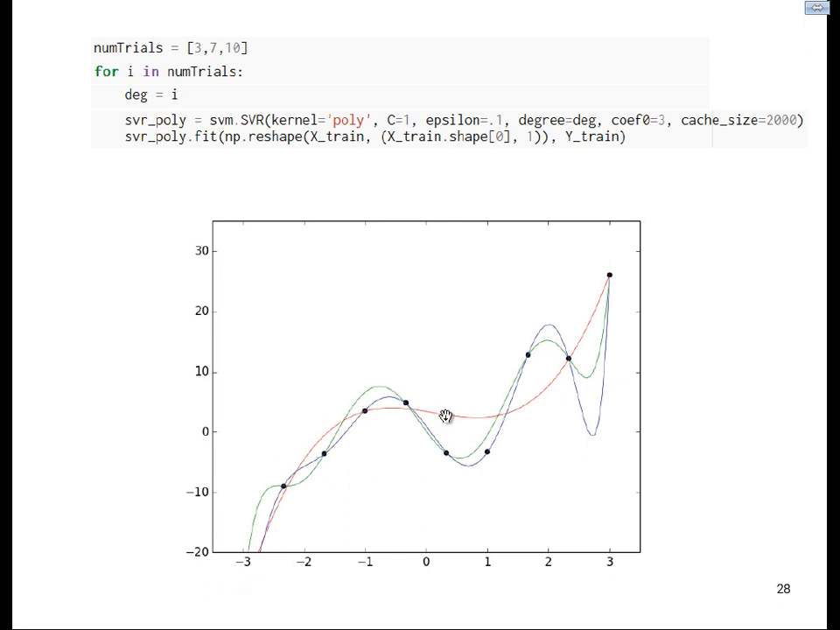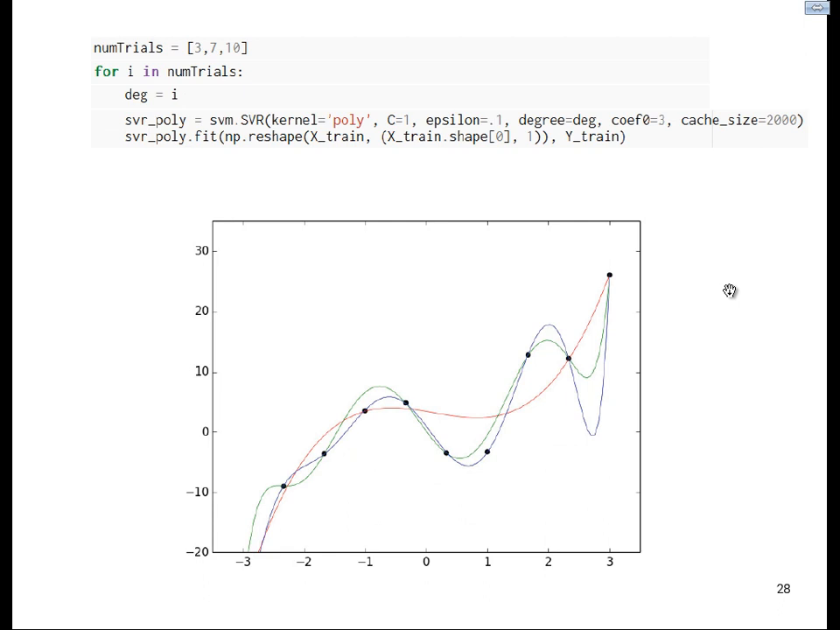Okay, so red is our cubic. And here you can see what I'm doing in Python is I'm running the same model, but instead of specifying the degree, I'm running through these 3 iterations. I'm doing a cubic model, a 7th degree polynomial, and a 10th degree polynomial. And here they are. Red is cubic, green is 7th, and blue is 10th order polynomial based on these blue points.